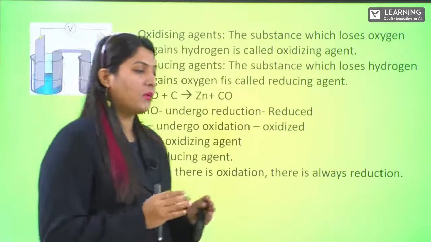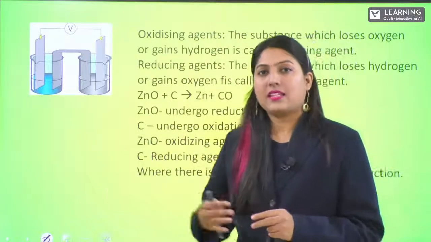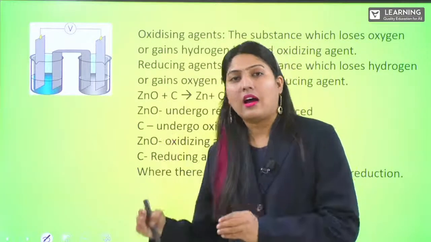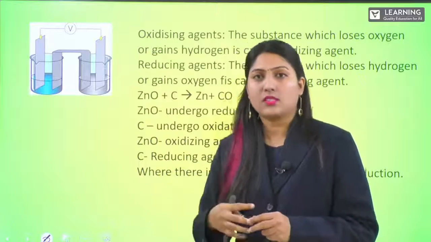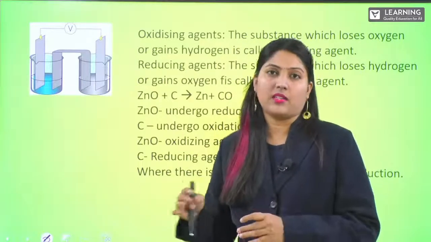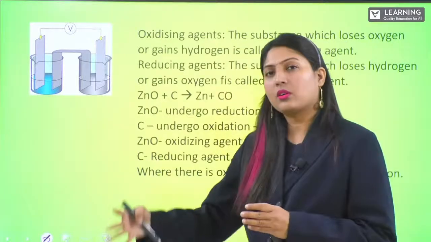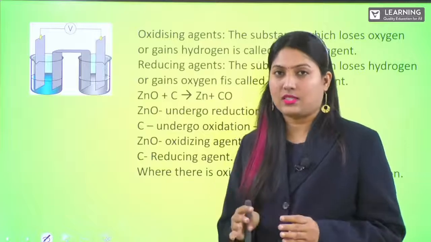Now if I speak about agents, what do you mean by agents? If I say LIC agents, those are the ones who support us, who help us to keep up our account in the LIC, right? So the one who is supporting us to undergo that process is called an agent.